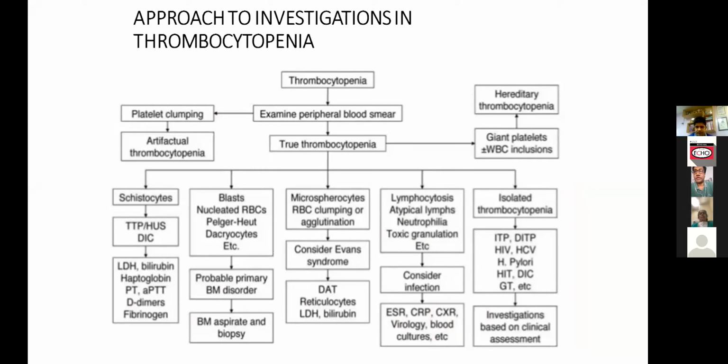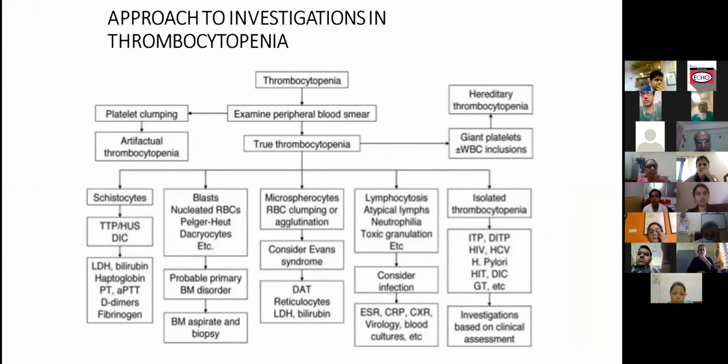So now, since we have taken the history and the clinical examination has been done, we'll proceed with the investigation in the patient of thrombocytopenia. Now we have determined that the patient is having thrombocytopenia that is less than 1 lakh. So we will do the examination of the peripheral blood smear. And if we find platelet clumping, that will point towards artifactual thrombocytopenia.